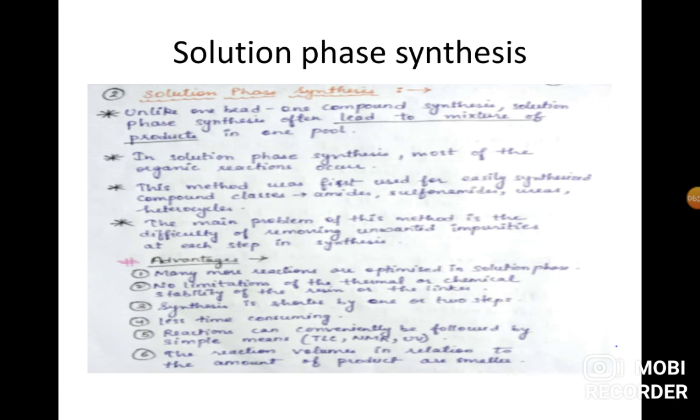The reaction volume in relation to the amount of product is small because in solution phase synthesis we can synthesize at a single time one or two or more, 3 to 5 products, not more than that. So solution phase synthesis is limited in the synthesis of products, but in solid phase synthesis there is synthesis of n number of molecules at a time. Thank you.